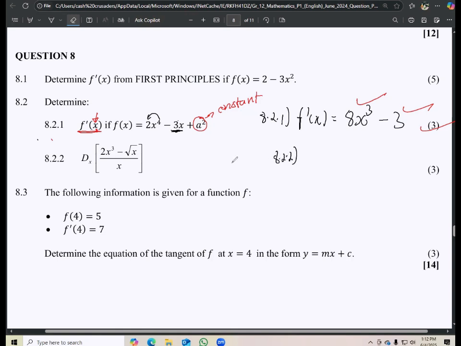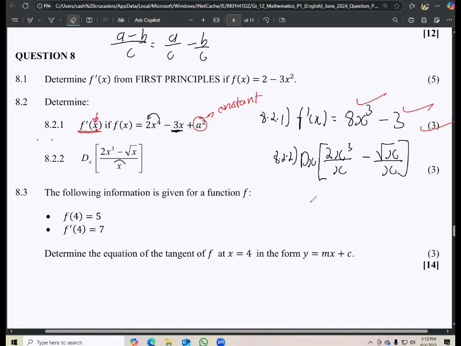Now with this one, this is the one that you need to prepare for derivation first. So you can't derive while your variable is still on the denominator like that. But then we know from our maths that if we have a minus b over c, this can be written as a over c minus b over c. So we're just going to use that here to say we have 2x to the exponent of 3 over x minus root x over x, right?